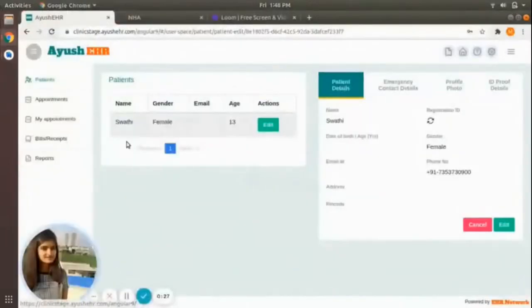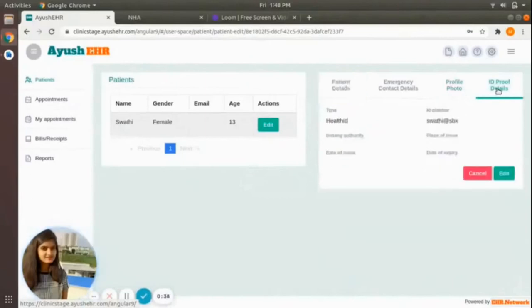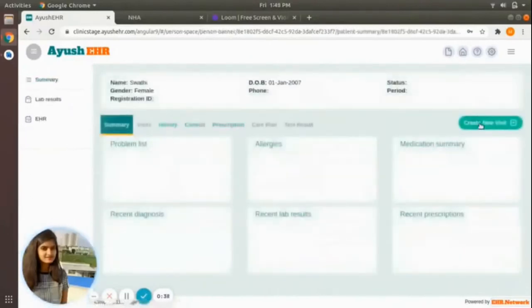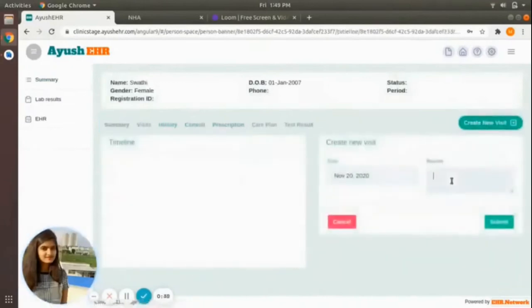This is our iShare application. I've already registered a patient with HSR Clinic HIP by adding the demographic details and also added the health ID. For the same patient, I'll be creating a visit. So when I click on create new visit, it asks for the reason. I'll be giving it as fever care.